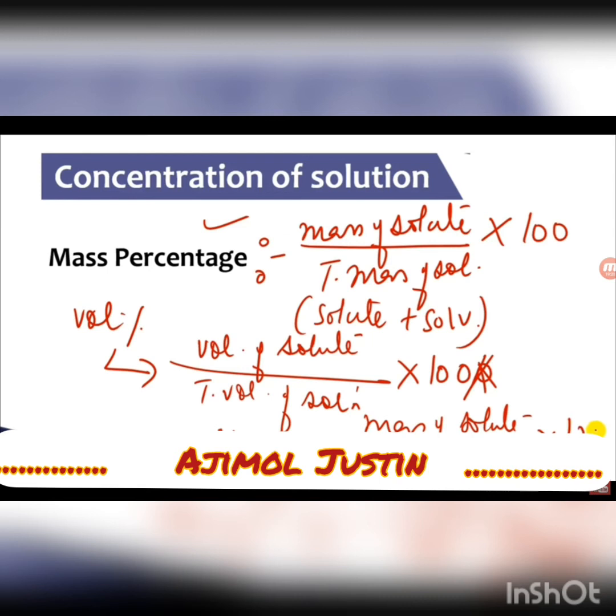The same way you can find volume percentage also. How? In place of mass it will be volume: volume of solute divided by total volume of solution, into 100.